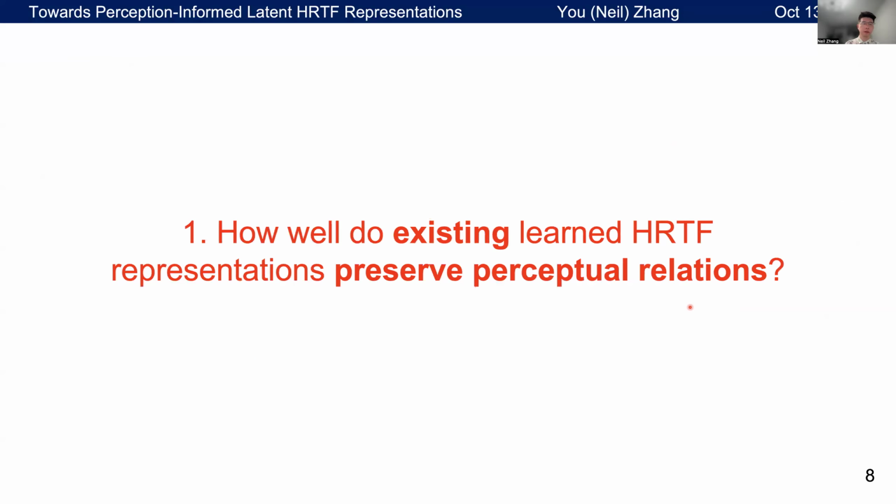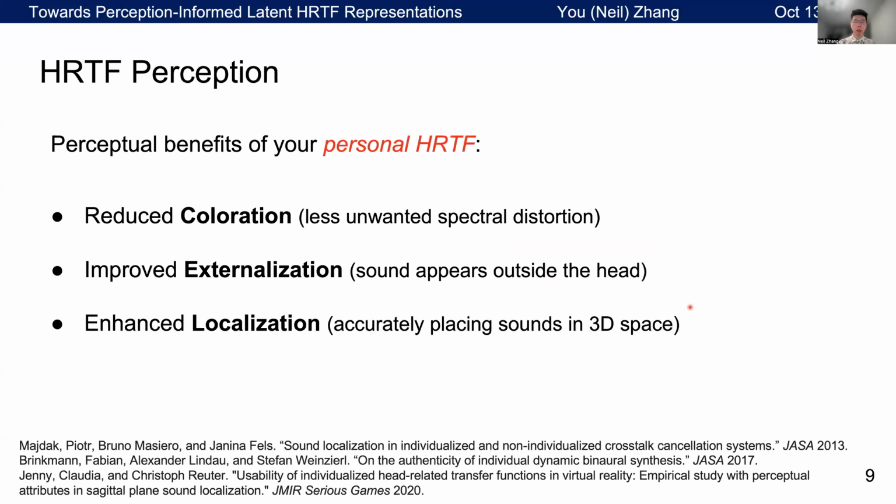Okay, now let's dive into the first question. How well do existing learned HRTF representations preserve perceptual relations? To investigate this, we need to first understand what are the perceptual aspects we care about for HRTF. Backed up by many perceptual studies, the perceptual benefits of your personal HRTF have been summarized in these three aspects. We have reduced coloration, improved externalization, and enhanced localization.